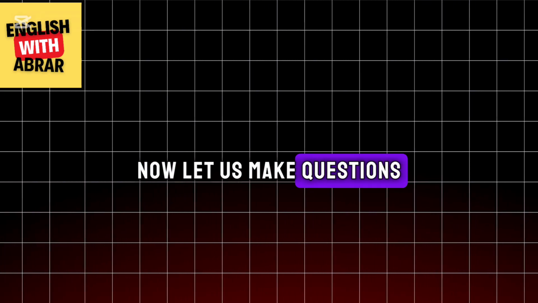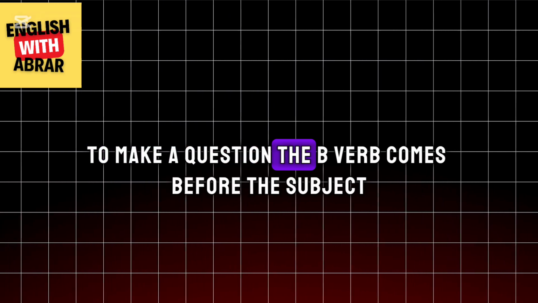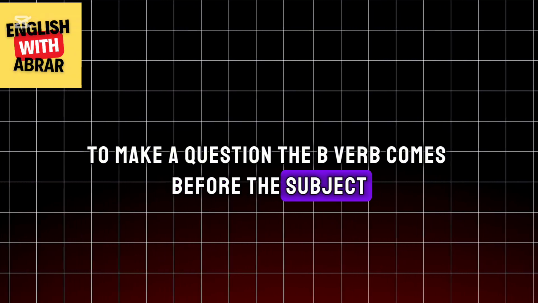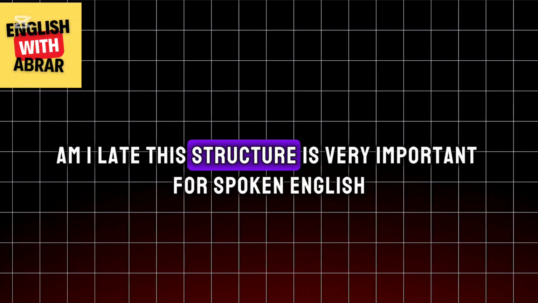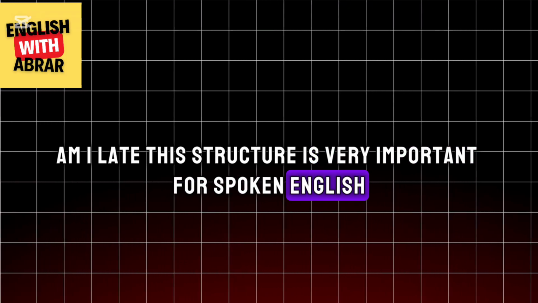Now let us make questions. To make a question, the be verb comes before the subject. Are you ready? Is he your friend? Am I late? This structure is very important for spoken English.